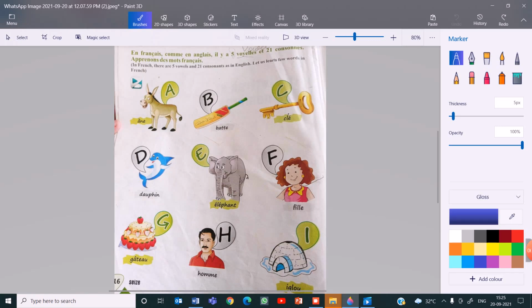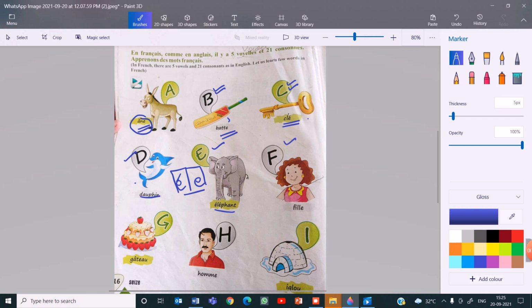Okay, so an, which is donkey; bay for bath, which is bat; se for clay; key; day; dolphin; a, elephant. This is not known as elephant because there is a difference in e with an accent and an e without accent. So we'll learn about accents in a short while. Just keep this in mind, okay? This is elephant.